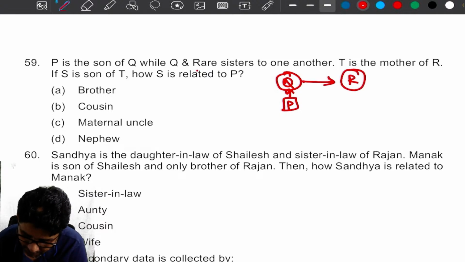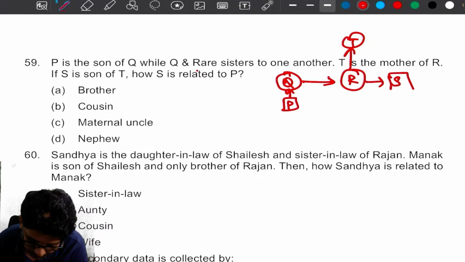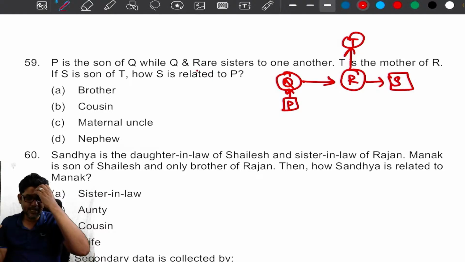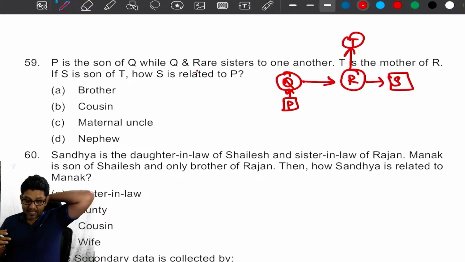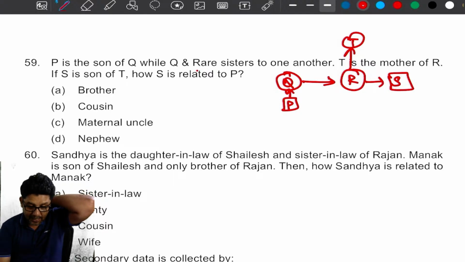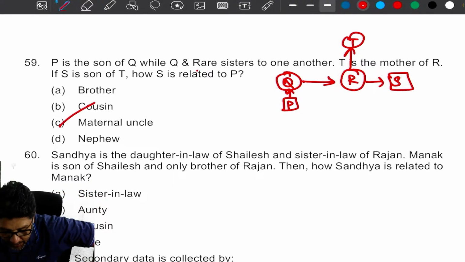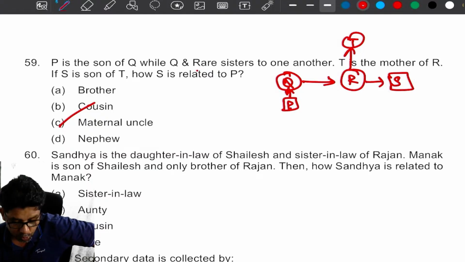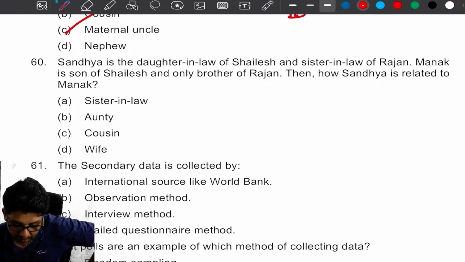T is mother of R. If S is son of T, how is S related to P? Tell me, my dear, how is S related to P? Maternal uncle, because P is mother's brother. So, maternal uncle.